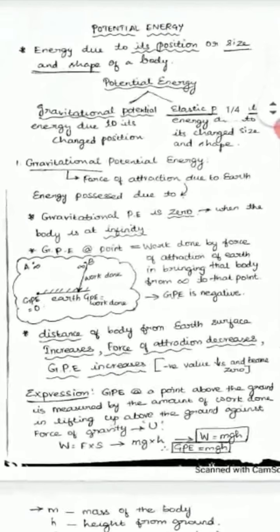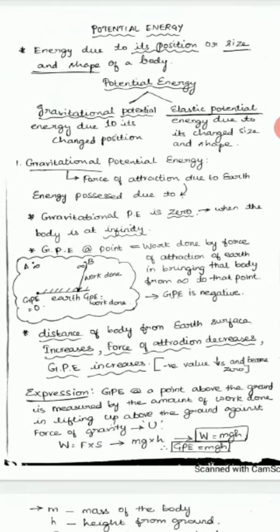So what is potential energy and what are its forms? Potential energy is nothing but energy due to its position or size and shape of the body. So if the body is at a certain height, then it possesses some energy. That energy we call a potential energy. Or else if the body is stretched, for example, if an elastic rubber band is stretched, it possesses some energy in the stretched position. That we also call a potential energy.